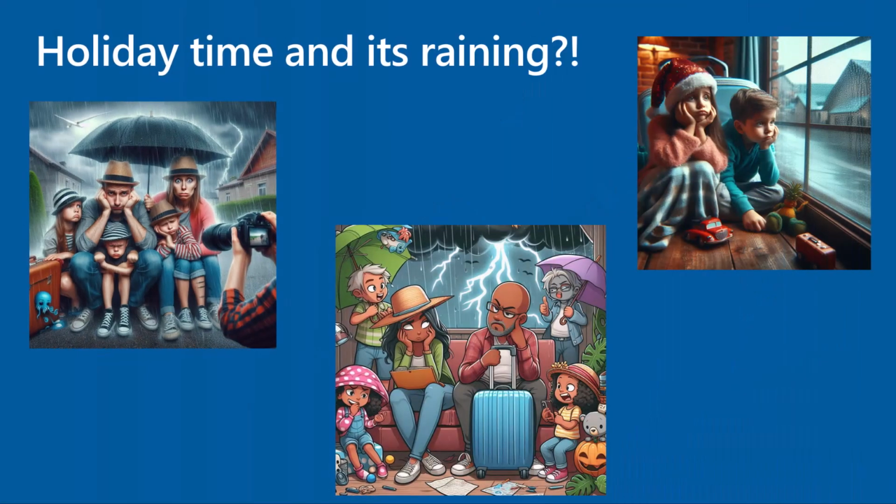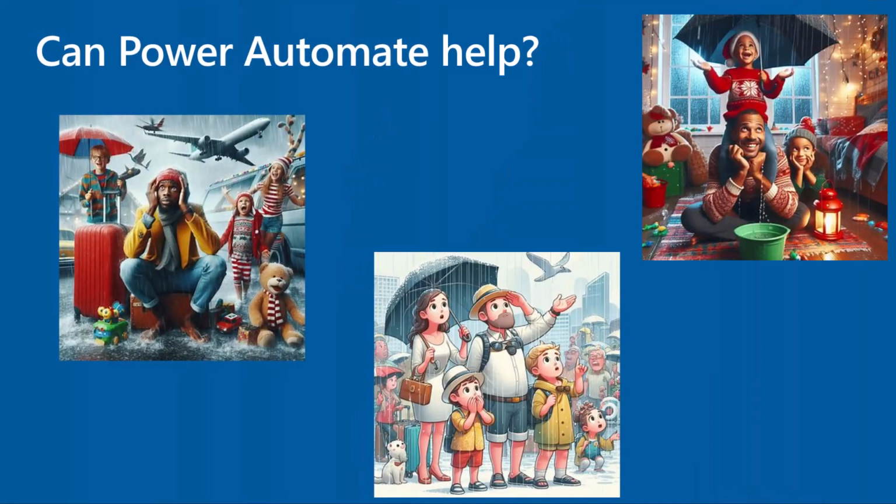So what's the background? Well, imagine you are traveling somewhere and it's raining. And then of course everybody is annoyed, not happy. And the question is, can Power Automate help us here and give us some hope what to do on a rainy day? And the answer is of course yes. If you want to see how, then stick with me because I will give you an example of what kind of flows and automations you can use.